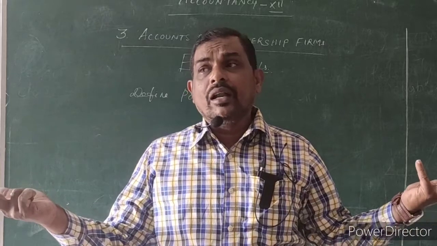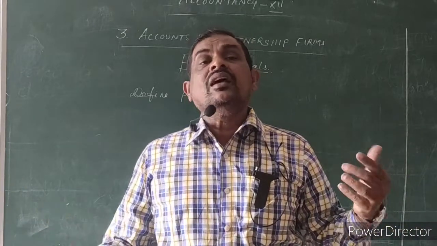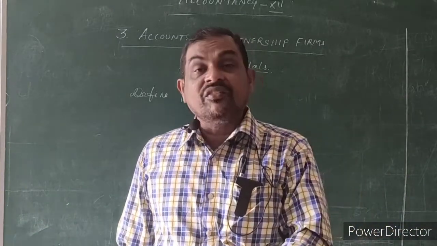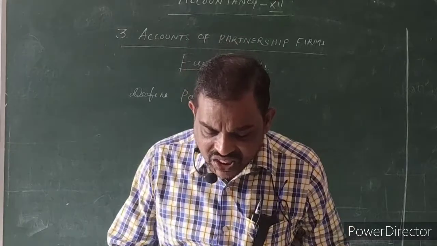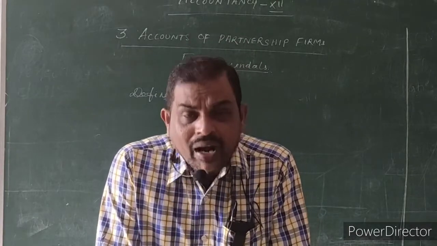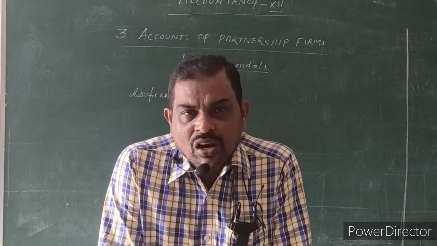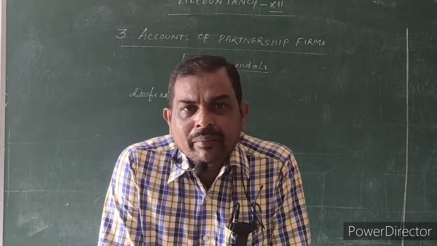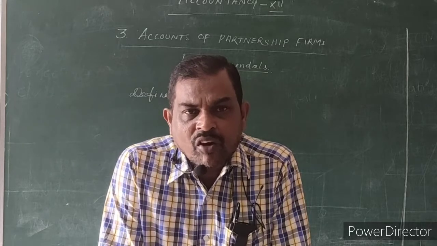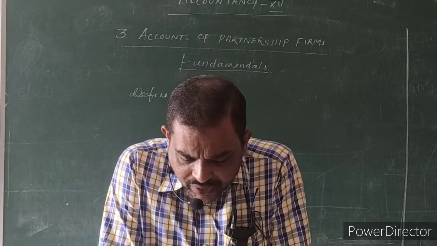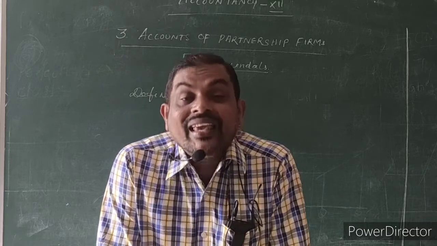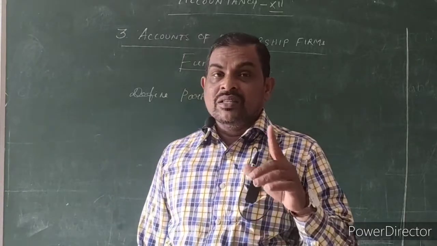Suppose they are not following the agreement, what they have to do is follow the rules given in the Act. What does the Act say? If the partnership deed is not written or not followed, profit and loss is to be shared equally. Please listen.